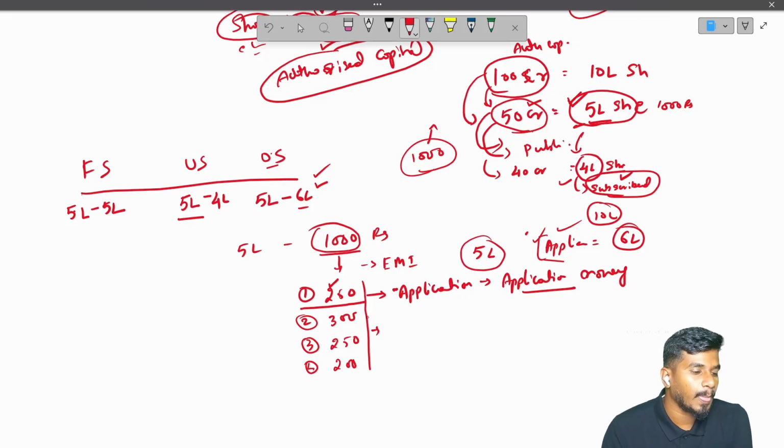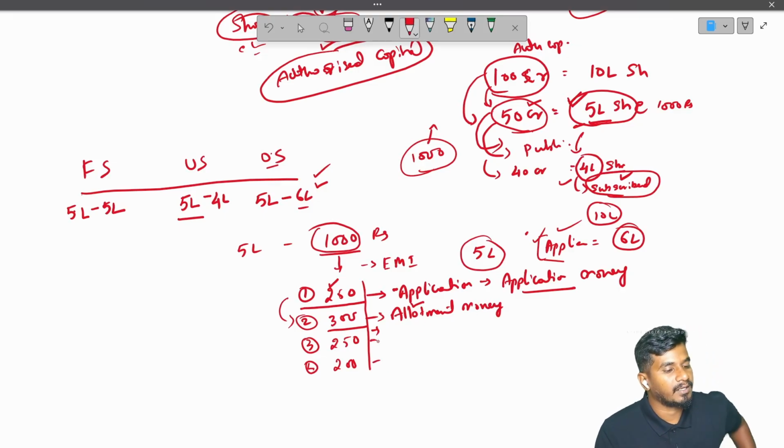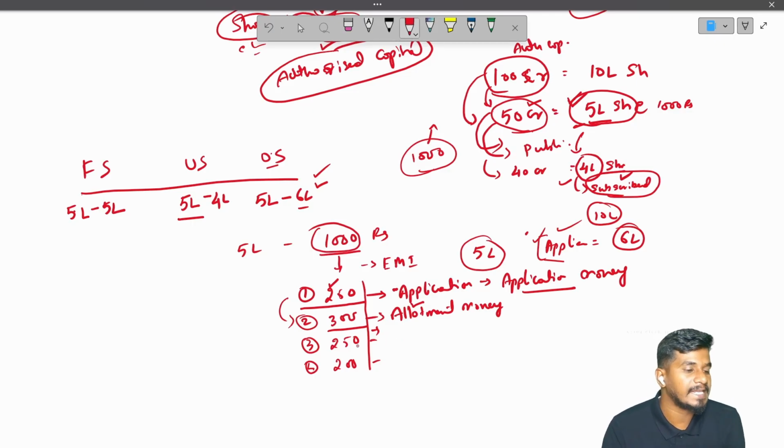Then the second thing: they collected application money, and they need to allot you the shares, correct? Whatever you applied for, this second EMI, the second portion of the amount, is collected to allot the shares. This is called allotment money, right? Whatever EMIs remain after that will be called calls.